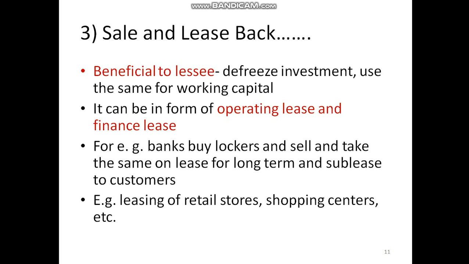Whatever asset is available with the lessor, that asset the lessee has to take on lease. He does not have any choice. He does not have the option to select the asset as per his requirement. But in this case, he can buy the asset as per his need, and then sell the same to the lessor, and then take the same asset on lease from the lessor. I hope the explanation is clear.